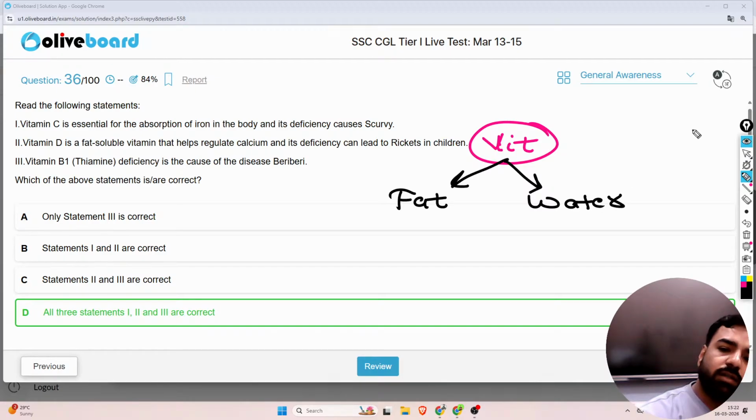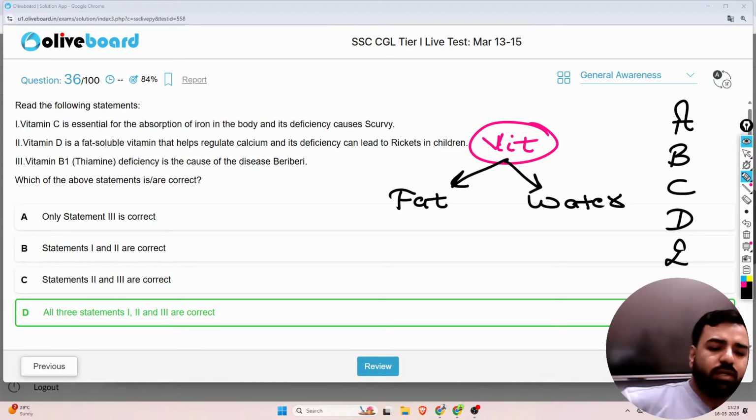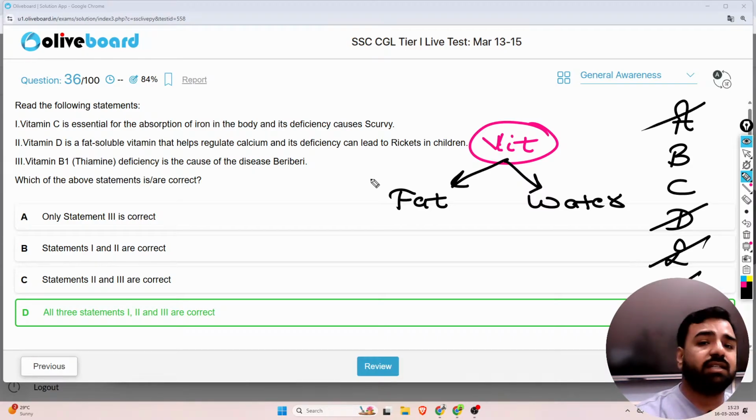So vitamins are A, B, C, D, E and K. So guys, if I take one example, let's say I have taken an ant or any insect. In Hindi we call it keeda. You are aware of that? So if I take a keeda and put it in a glass of water, and try to mix it up, is this keeda going to be soluble in water? The answer is no. Keeda won't be soluble in water. So the insect is not soluble in water.